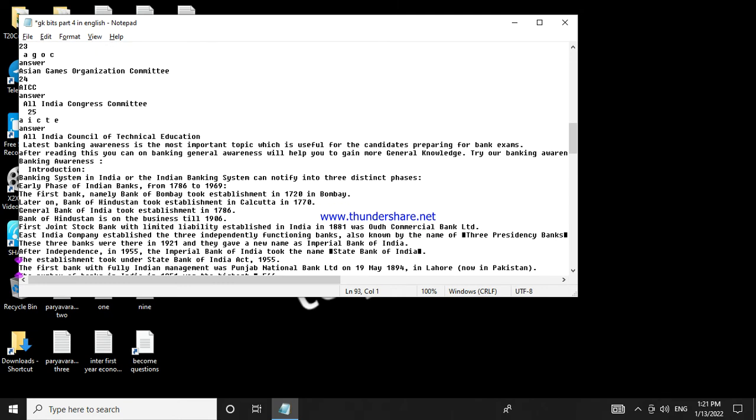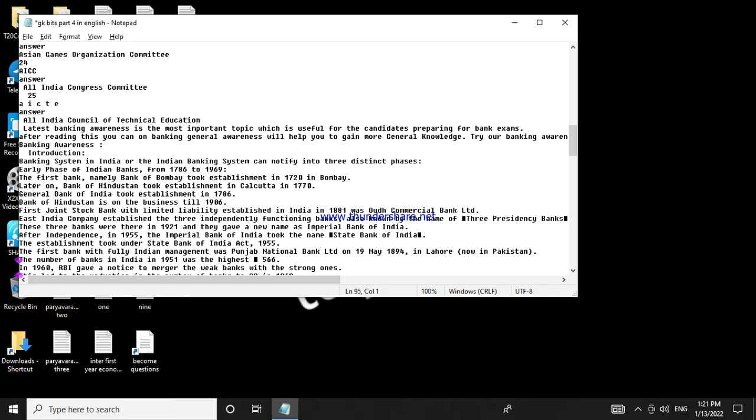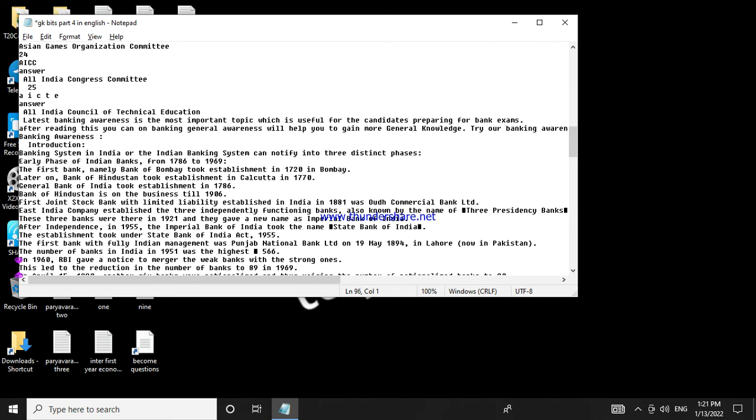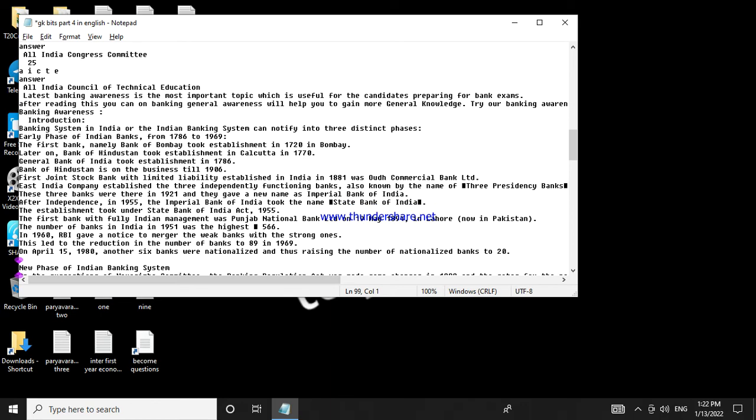The first bank with fully Indian management was Punjab National Bank Ltd on May 19, 1894, in Lahore, now in Pakistan. The number of banks in India in 1951 was the highest, 566. In 1960, RBI gave a notice to merge the weak banks with the strong ones. This led to the reduction in the number of banks to 89 in 1969. On April 15, 1980, another 6 banks were nationalized, thus raising the number of nationalized banks to 20.